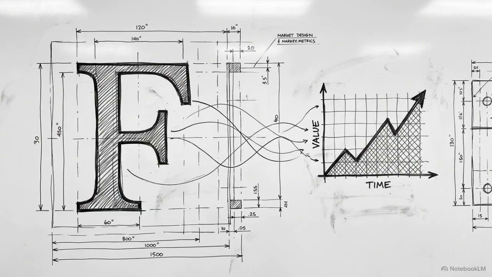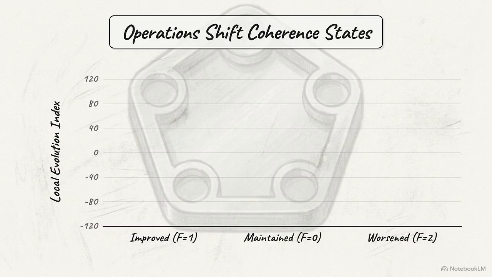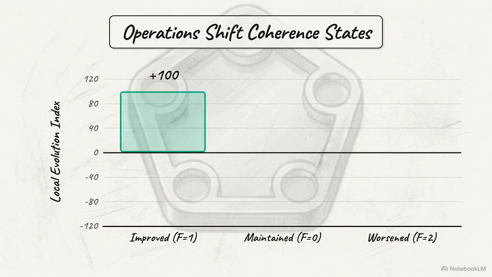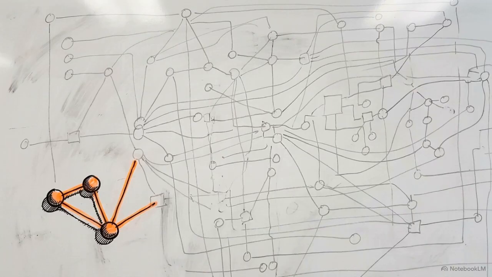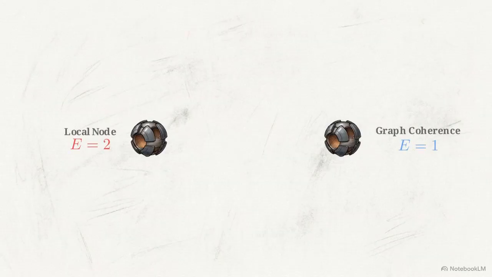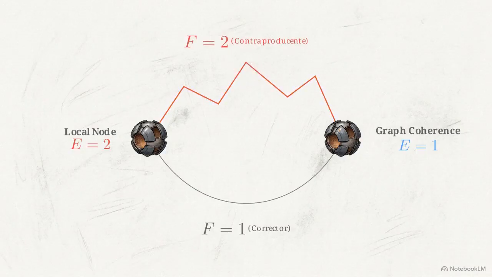To monitor the effectiveness of these pathways, the system relies on a final metric, f. This metric tracks the directional evolution of coherence, measuring strictly whether a specific operation improved, maintained, or worsened the local state. Metric f is not a guarantee of global system convergence. It operates purely as a local historical indicator, allowing the surrounding network to learn which routing pathways provide the most reliable data corrections over time.